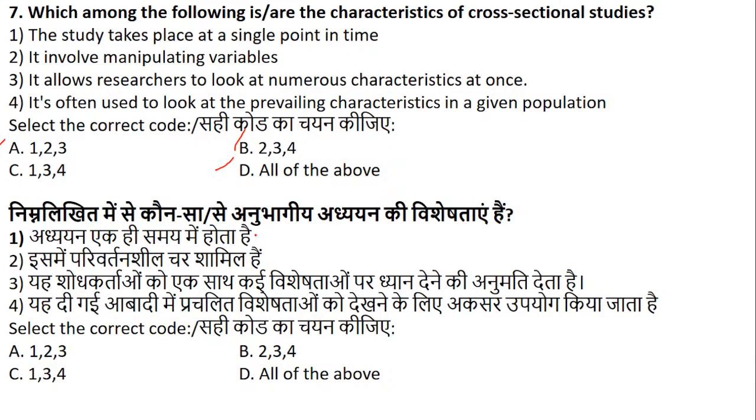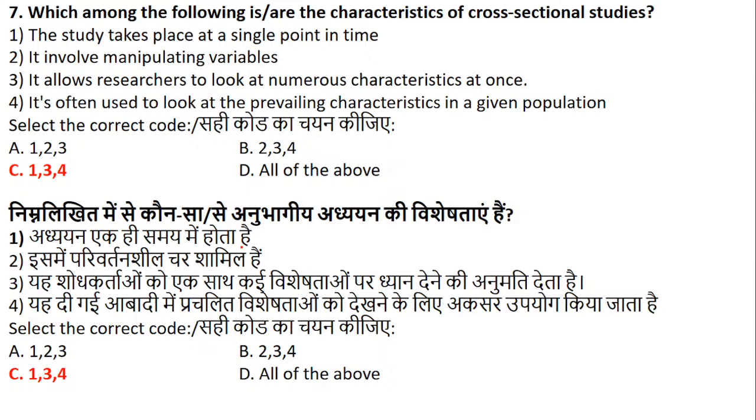I'm just waiting for some more students to answer so that we can check the right answer. Okay, let's see the right answer. That is option C.